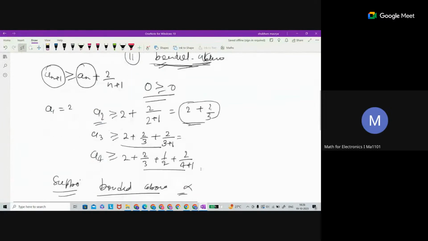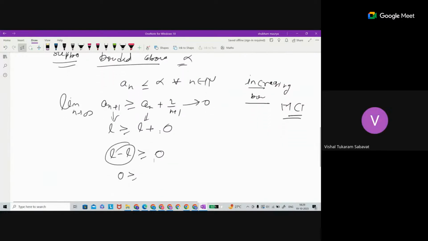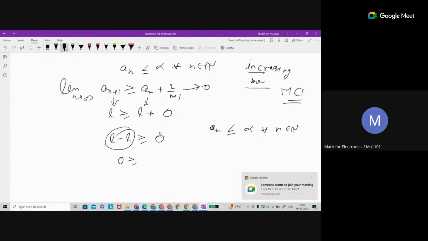Assume this is bounded above. Okay. Then each term is... Sir, if we are assuming that we can apply that MCT over here, so it is indirectly trying to say that it is bounded above, because MCT we can apply when it is increasing and has a limit, then it is of course bounded above.